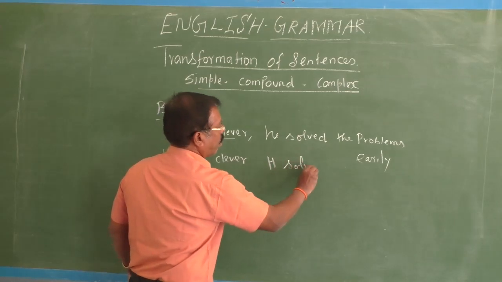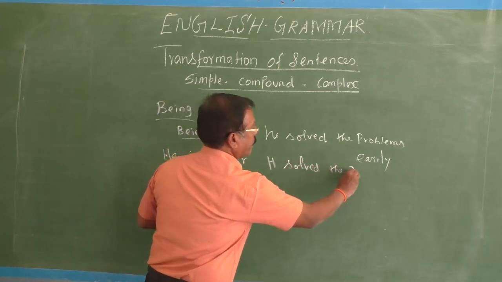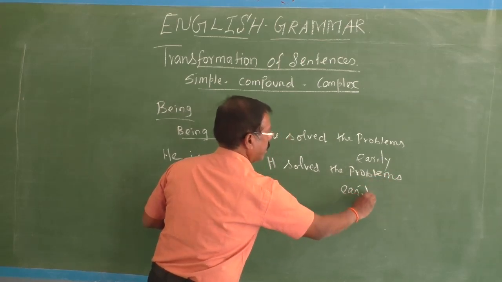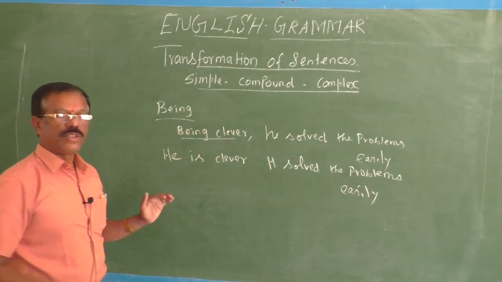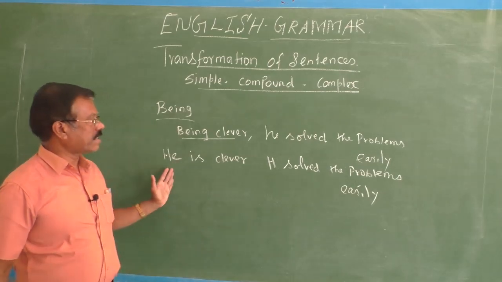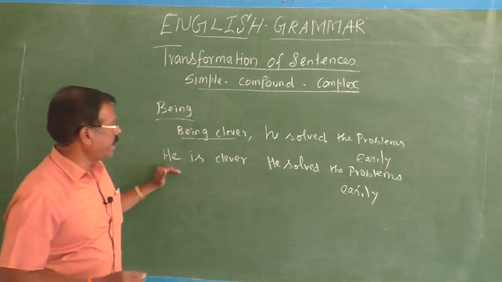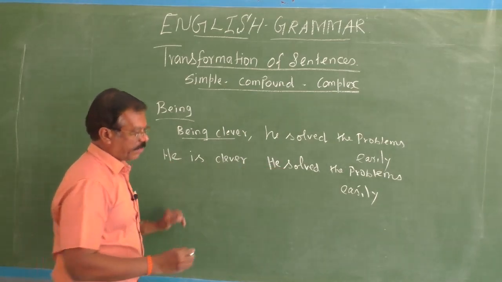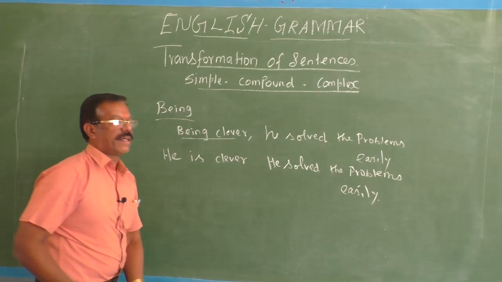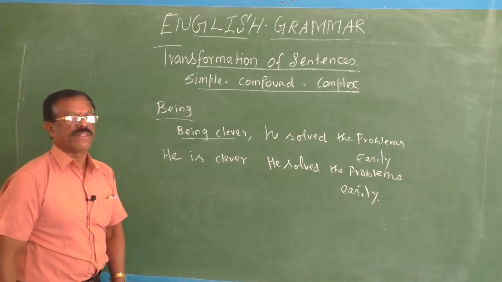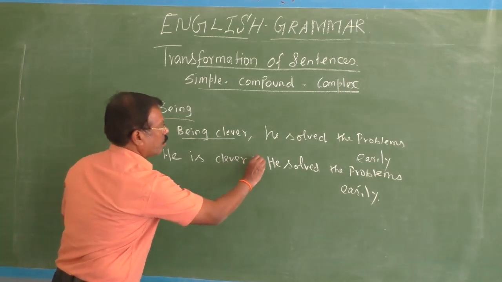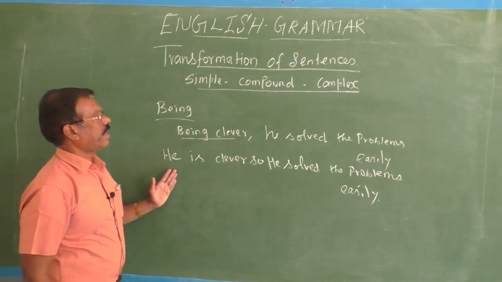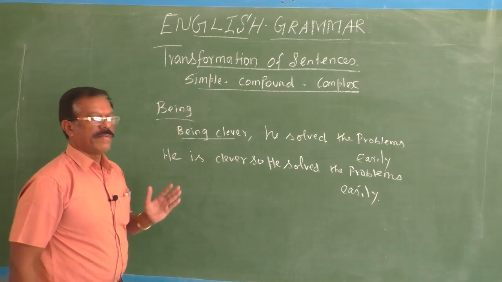He solved the problems easily. So now see, to your wonder, you have two clauses. "He is clever" is one main clause. "He solved the problems easily" is another main clause. Now you have to select the proper coordinating conjunction which connects these. He is clever, so, that's all. Now you got a compound sentence: He is clever, so he solved the problems easily.